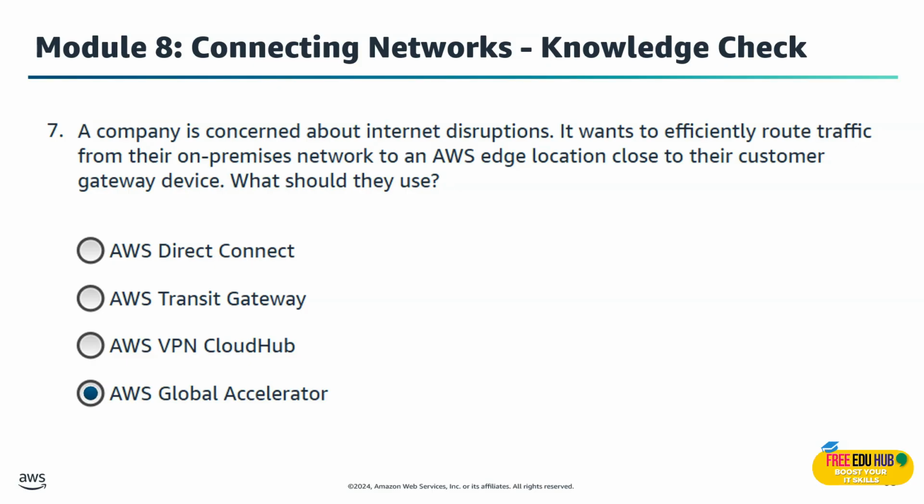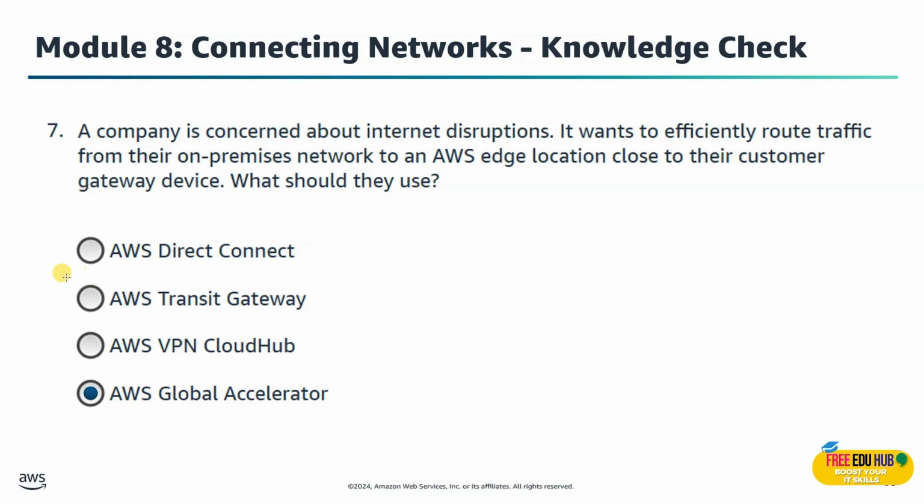It's built for scenarios where you want low latency, high reliability routing through the AWS global network, especially helpful when you are worried about internet disruptions. Now, we are not selecting Direct Connect over here since it's a private link from on-premises to AWS, but not for optimizing global internet routing.